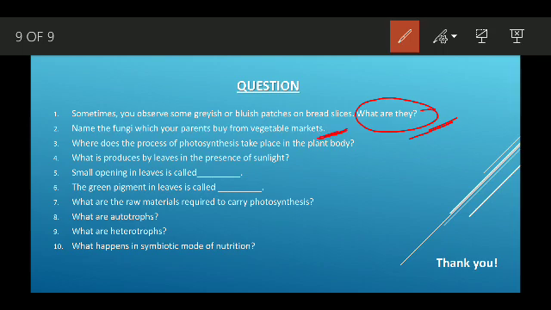Where does the process of photosynthesis take place in the plant body? What is produced by the leaves in the presence of sunlight, or what are the products formed when photosynthesis takes place? Then, what are the small openings in the leaves called? What is the green pigment in leaves called? What are the raw materials required to carry out photosynthesis? What are autotrophs and heterotrophs? And what happens in the symbiotic mode of nutrition? We just discussed this, so try to answer it.